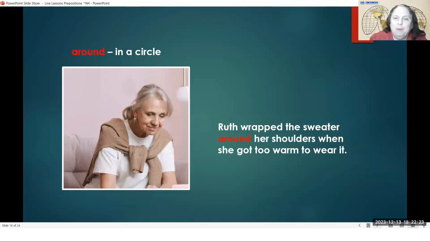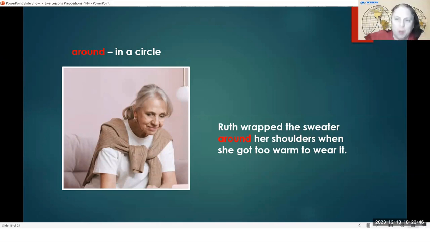Here, Ruth wrapped the sweater around her shoulders when she got too warm to wear it. So here is a sweater. Remember, we had the yarn, and you can use the yarn to knit or to crochet a sweater. She has a sweater, but in her house right now, it's kind of hot, and she doesn't want to wear her sweater.